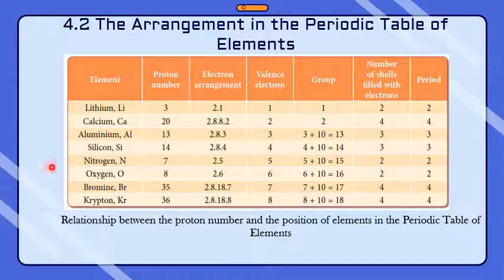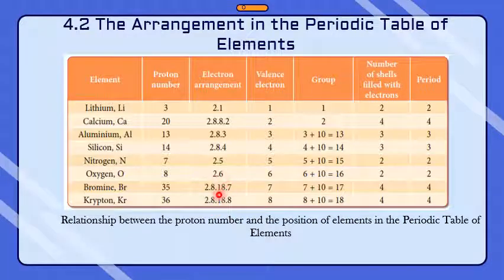Okay, and then we have bromine. The proton number is 35. So the electron arrangement is 2.8.18.7. Please remember this: for elements with proton numbers of more than 20, the third shell can hold 18 electrons and the fourth shell can hold 32 electrons. Please remember that, for proton number more than 20.